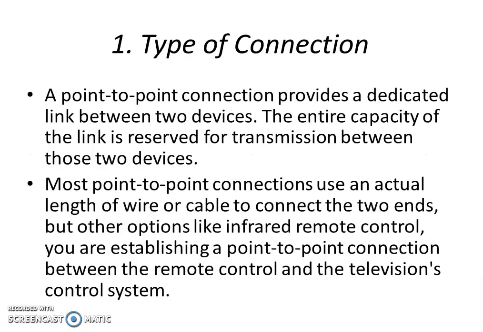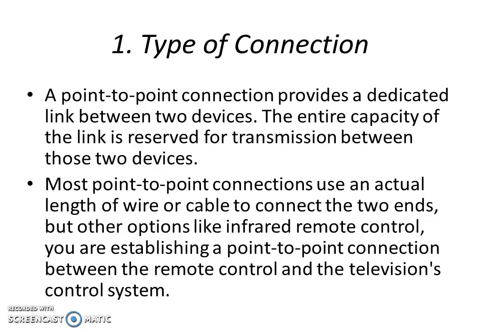Next is the type of connection explanation continued. A point-to-point connection provides a dedicated link between two nodes. The entire capacity of the link is reserved for transmission between those two devices. Most point-to-point connections use an actual length of wire or cable to connect the two ends.